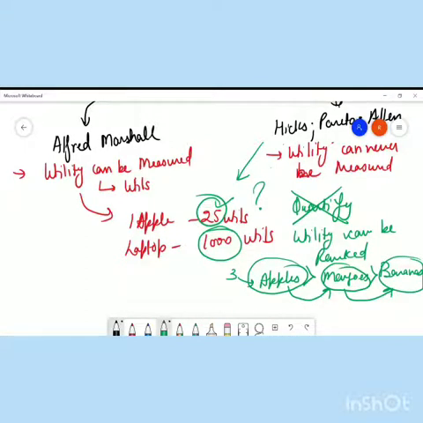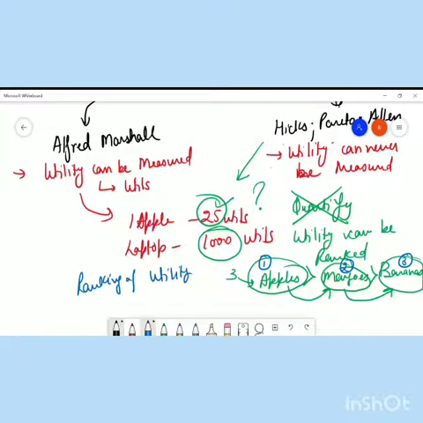What it implies is that you are ranking the utility. That is, you are giving first preference to apples, second preference to mangoes, and third preference to bananas. This is known as ranking of utility.